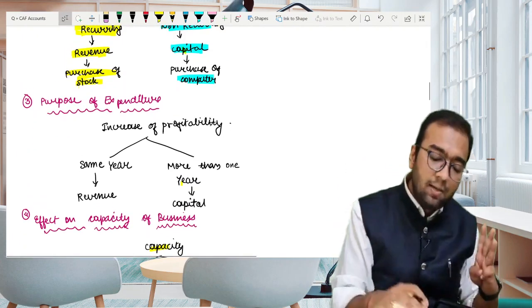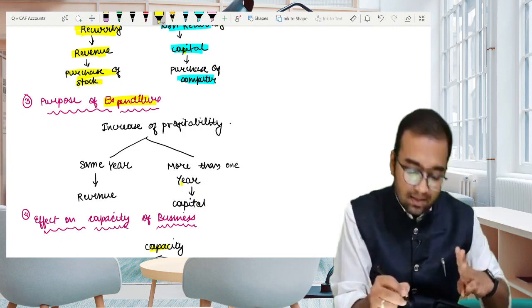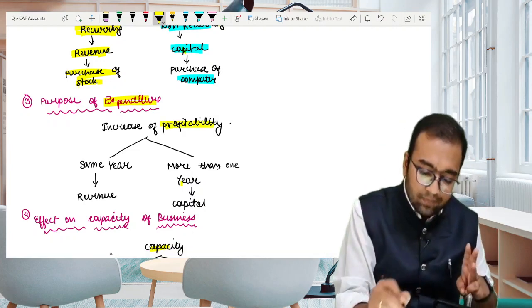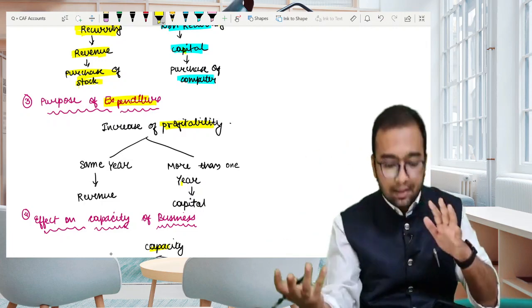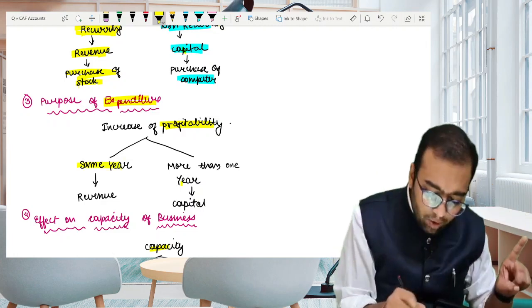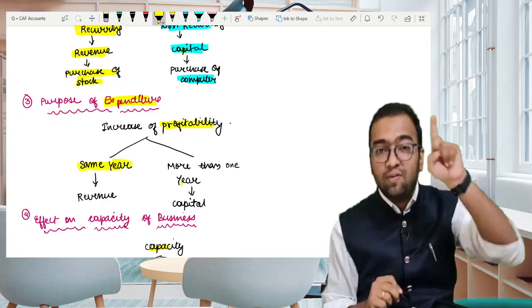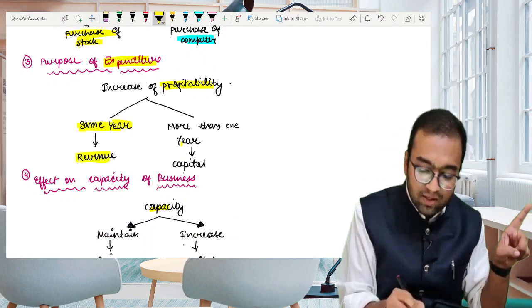The third point is purpose of expenditure. Increase of profitability. If due to expenditure our profitability increases, but only for the current accounting year, then it would be classified as revenue.